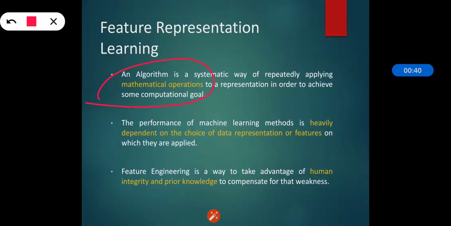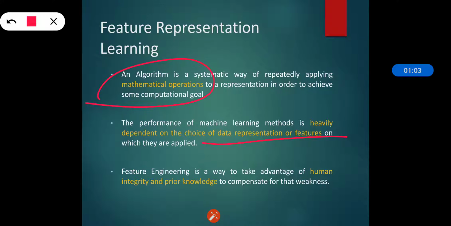The performance of machine learning methods is heavily dependent on the choice of data representation or features on which they are applied. So as we are using machine learning methods to get the highest performance, that is dependent on the choice of data representation as well as the features on which they are applied.